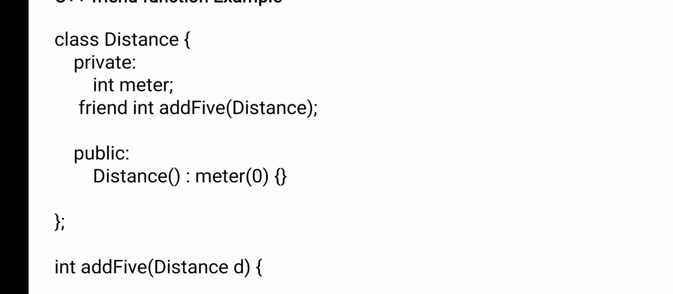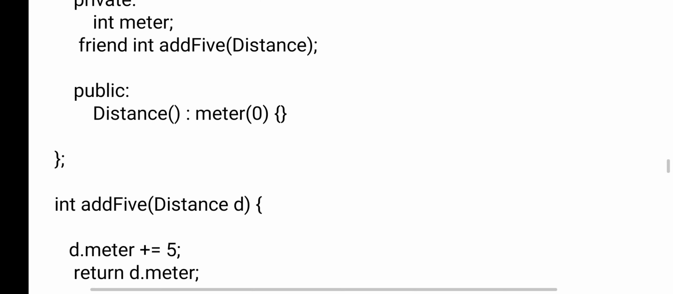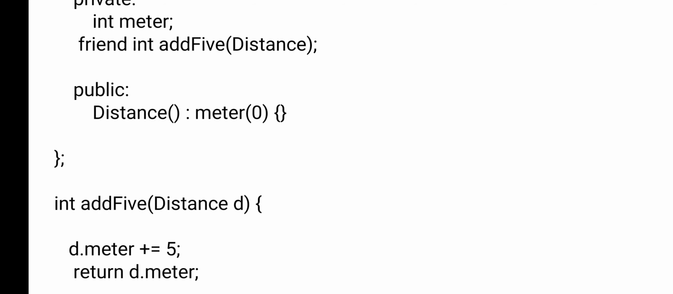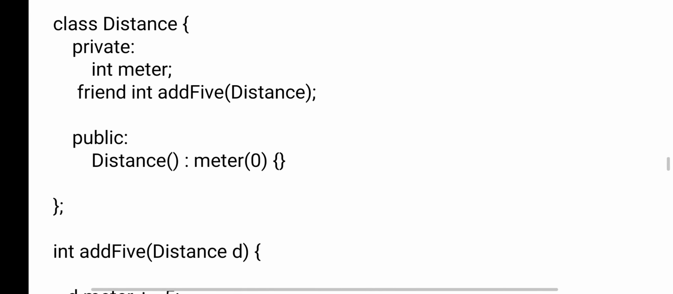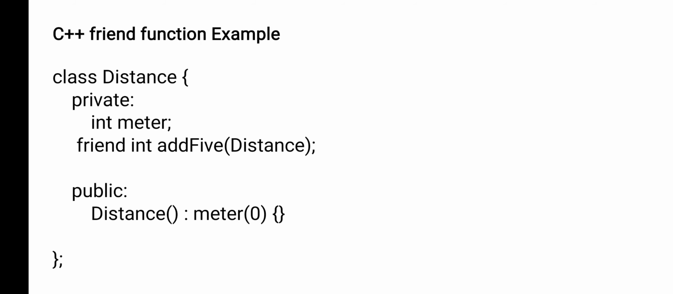Meter is a private variable, friend is a keyword, and int add5 is the friend function. Now in the public section I have created meter, meter 0.